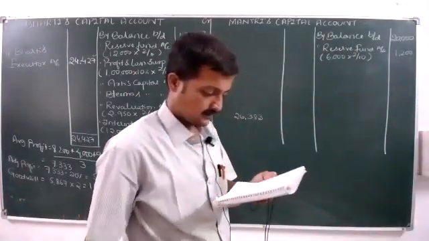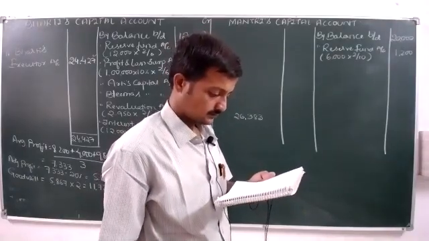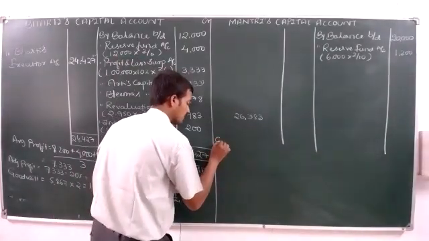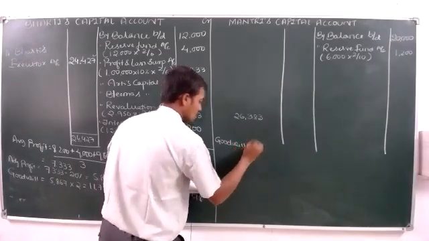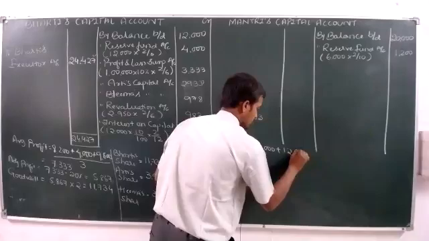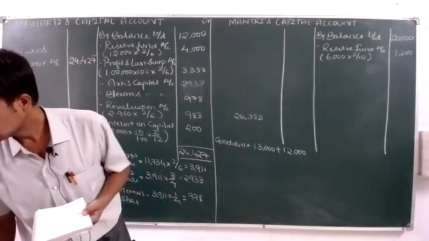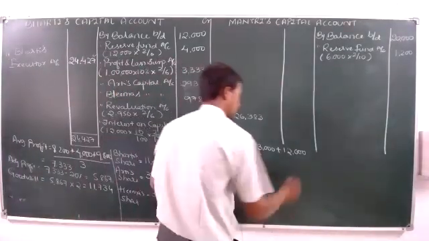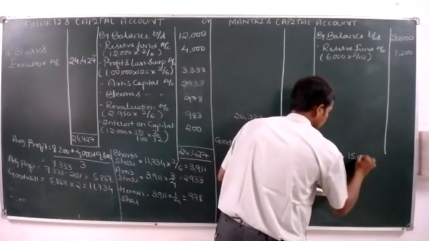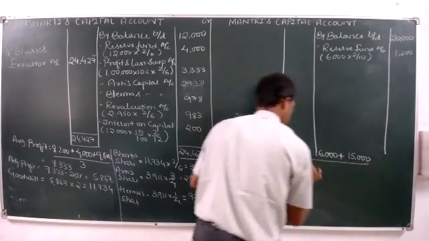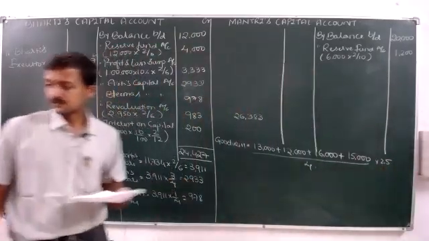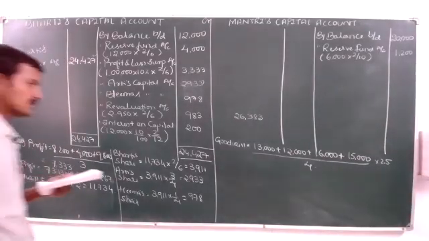Then we need to calculate goodwill. So to calculate goodwill, what I will do is goodwill is equal to 13,000 plus 12,000 plus 16,000 plus 15,000 divided by 4 into 2.5. Just check how much it will be.